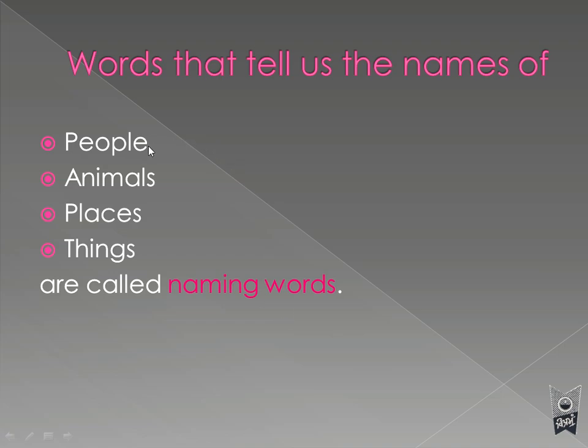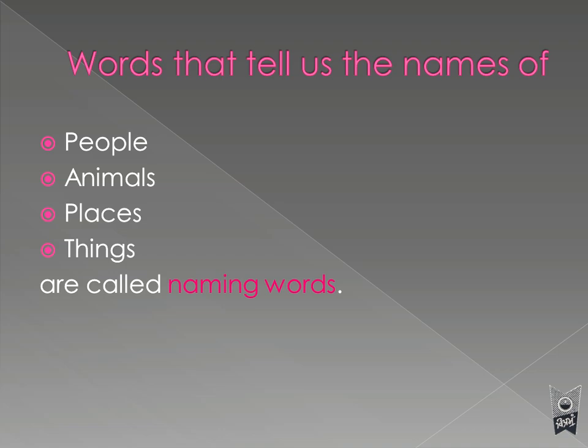Okay, in people you saw the doctor is a naming word, boy, girl, these are the naming words. In animals you saw cow, dog, cat, all these are naming words. Then places you saw shop, what else you saw? A house, and one more thing, a garden.